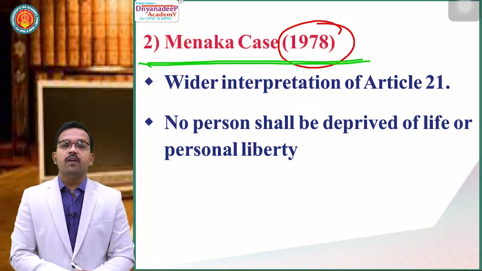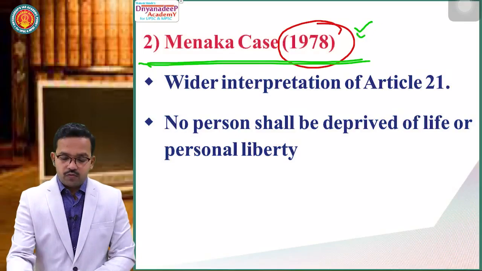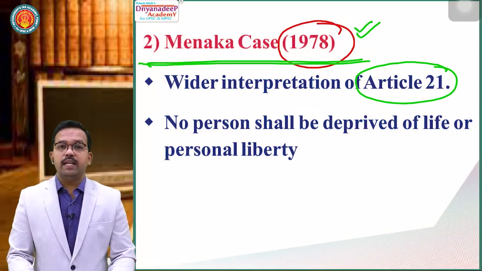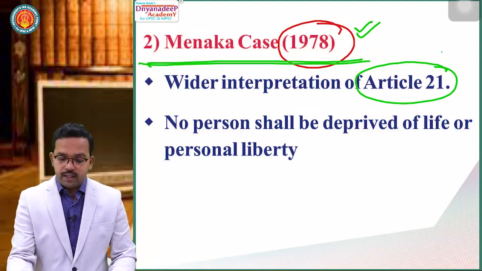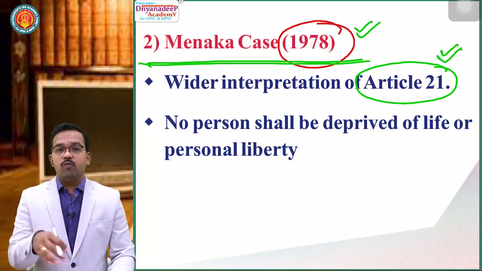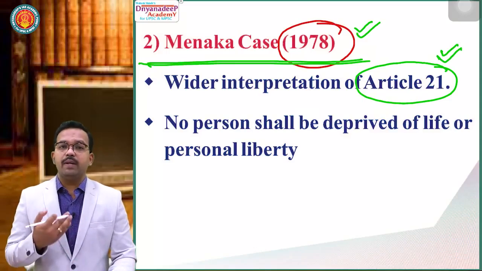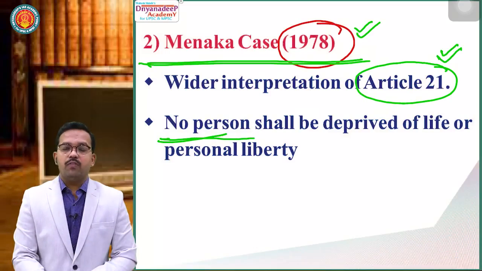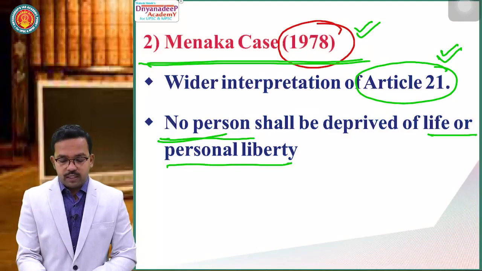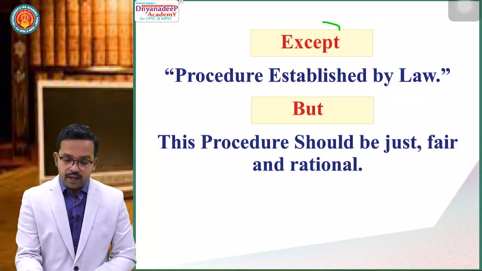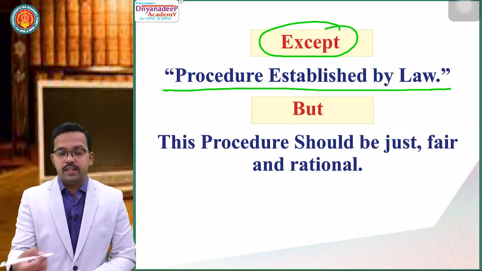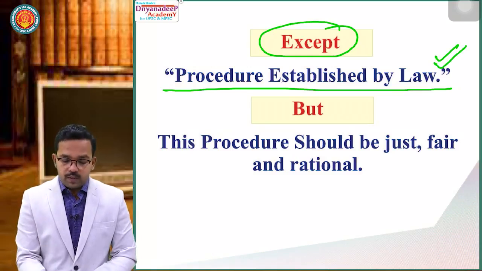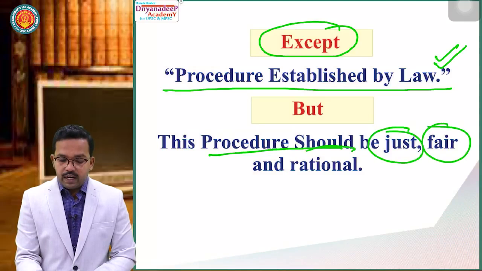Now what did it say? In the Maneka Gandhi case of 1978, there was a wider interpretation of Article 21. What did the judiciary say during the Maneka Gandhi case? We'll try to understand. The judiciary said, no person shall be deprived of his or her life or personal liberty, same as Article 21, except procedure established by law. It said, yes, this sentence remains, except procedure established by law, but this procedure should be just, fair and rational.